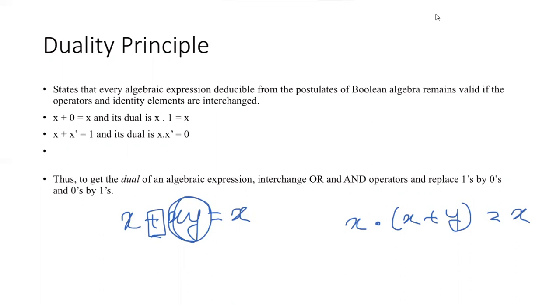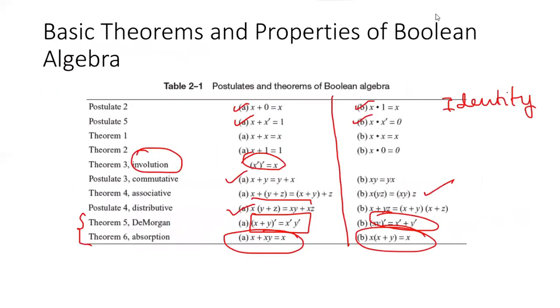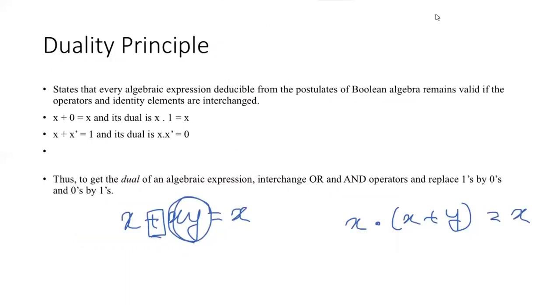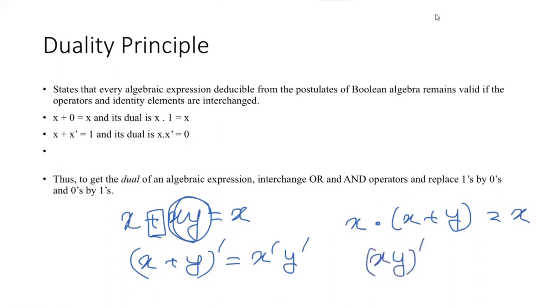Same way, this was the absorption rule. Now the De Morgan rule: x plus y, whole thing dash, is equal to x dash y dash. The dual of this would be xy, whole thing dash, is equal to x dash plus y dash. This was a dot, so it becomes plus. So this is the dual. This is how you get the dual of any algebraic expression.